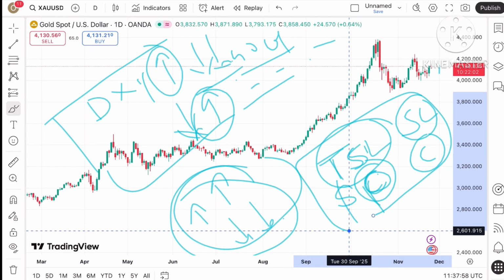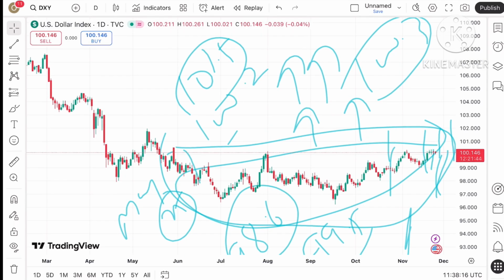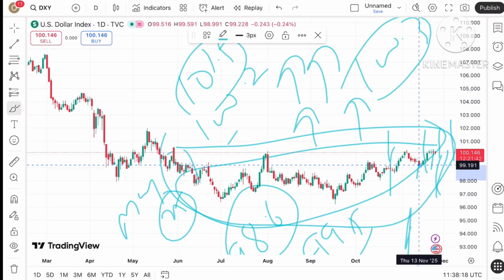These two things you have to do if you want to go ahead and accumulate your profit. Okay, dollar index is moving. See, dollar index is already above $100.